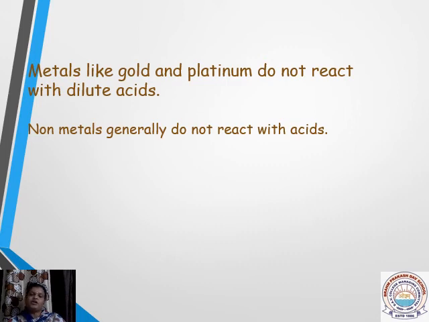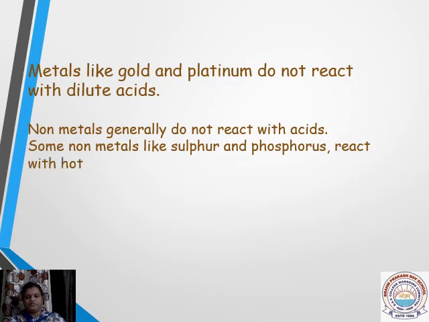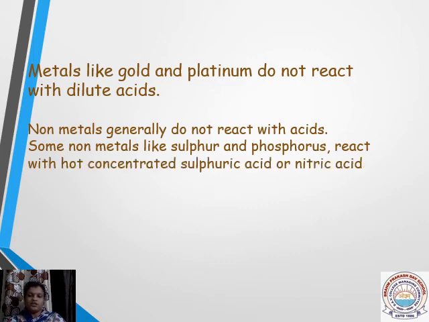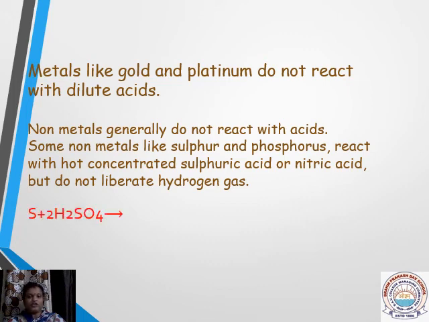Then coming to the non-metals. Non-metals generally will not react with acids, but a few exceptional cases are there. Here we have non-metals like sulfur and phosphorus. These are examples, not only these two. They are able to react with hot concentrated sulfuric acid or hot concentrated nitric acid. Then it will not produce any hydrogen gas. You already know the reason: because they are highly oxidizing agents, they convert that hydrogen gas into water.